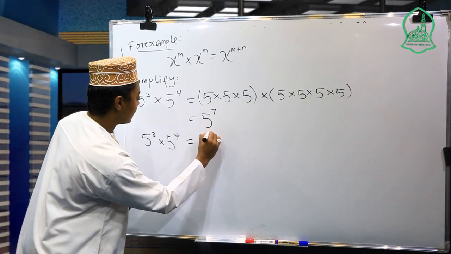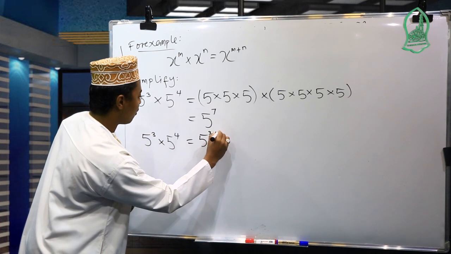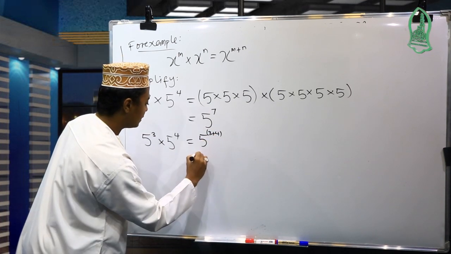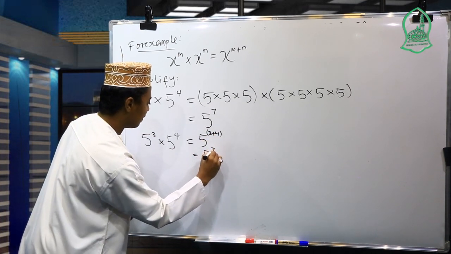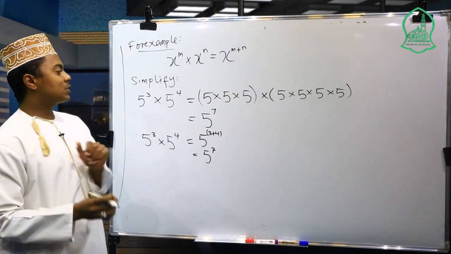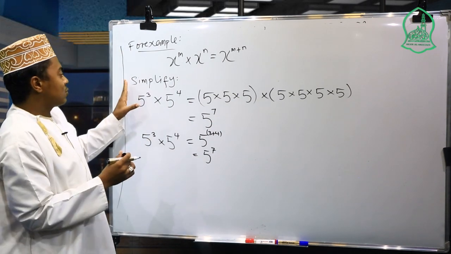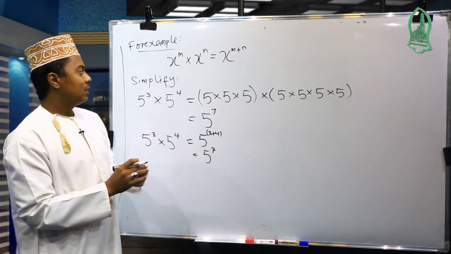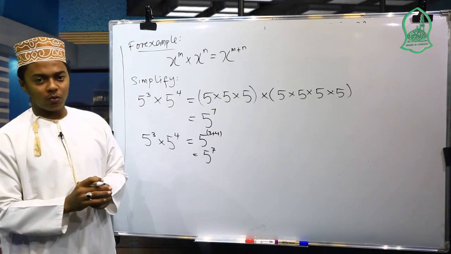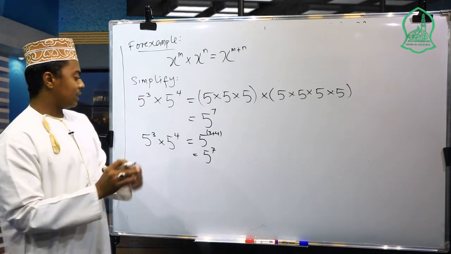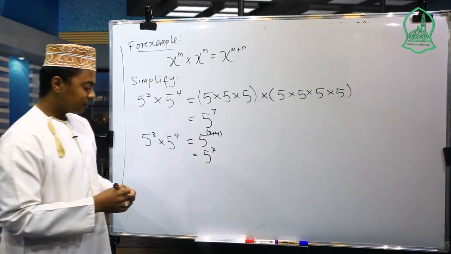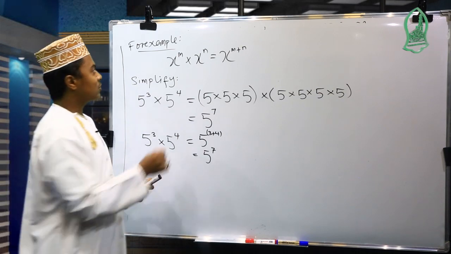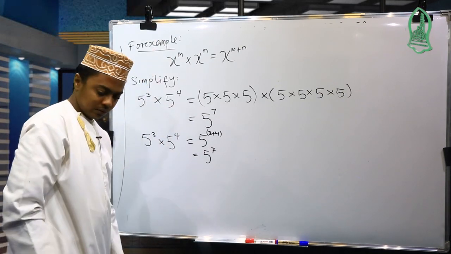So here take 3 plus 4, then we get 5 to the 7th power. This one is the first law. So I tried to prove it by using the example. Okay, let us consider another example.